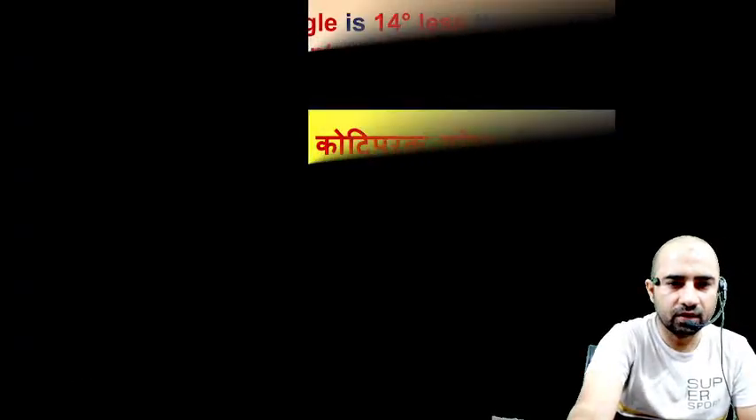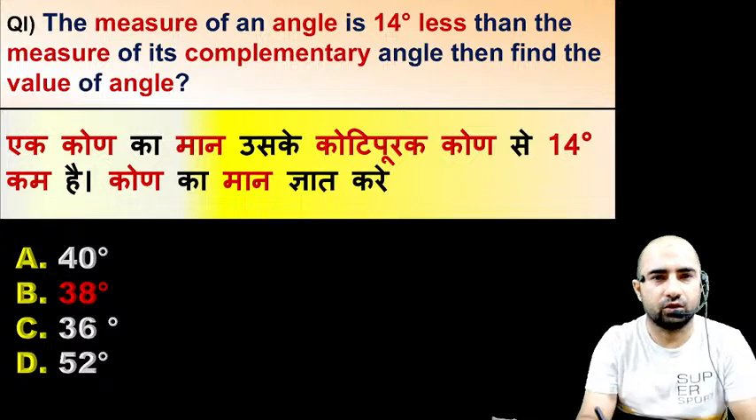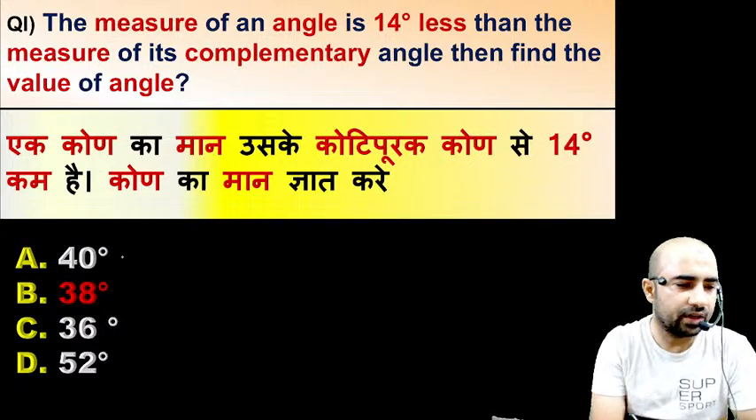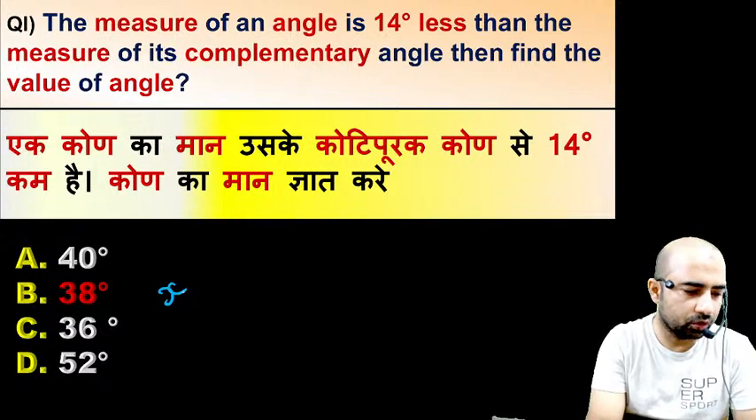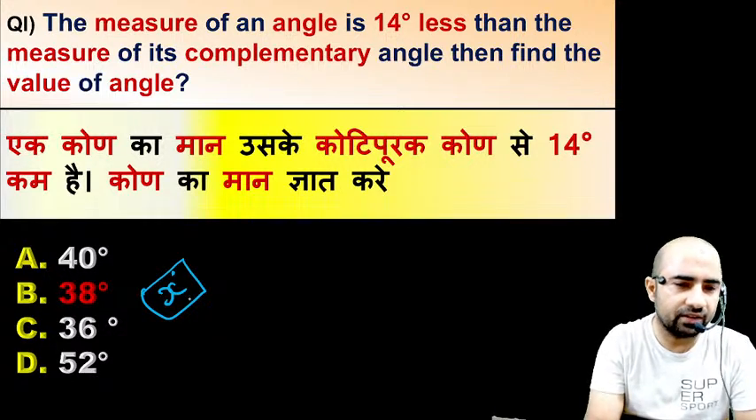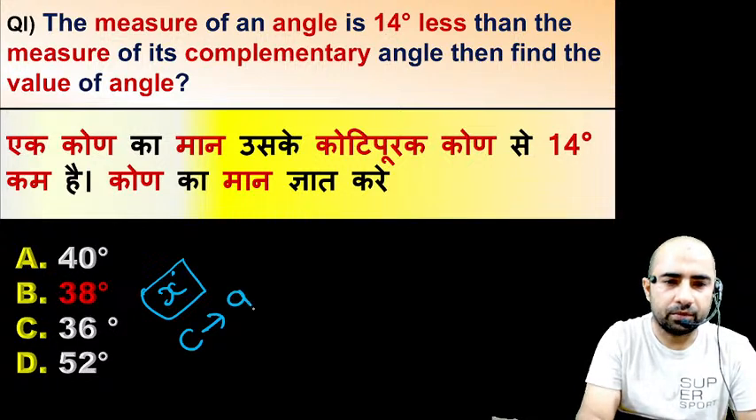Next. Now if you want to solve this question with the help of concept also, then you can. Not 36, it is 38 degree. I have already explained why it is 38. Is this okay, guys? Now let us suppose that our angle is x, right? If the angle is x, then its complementary would be 90 minus x.